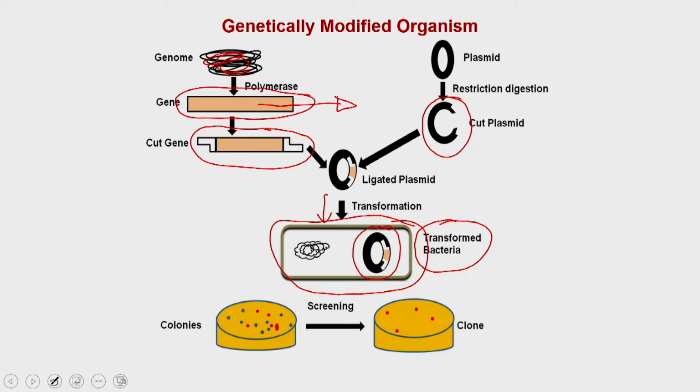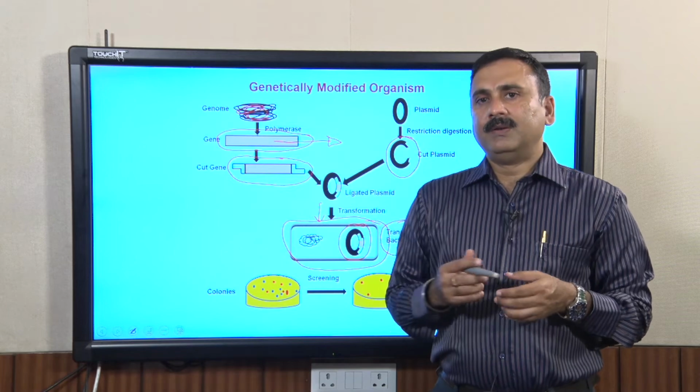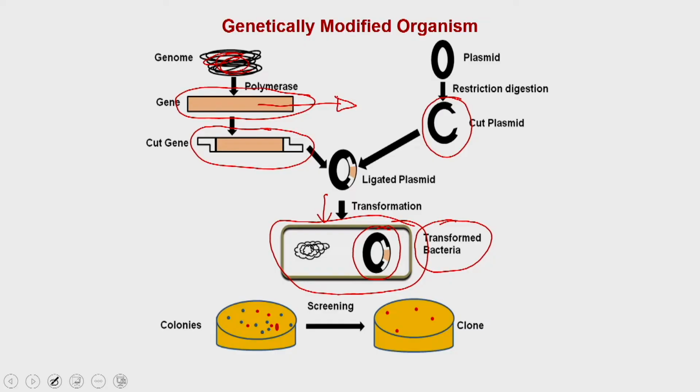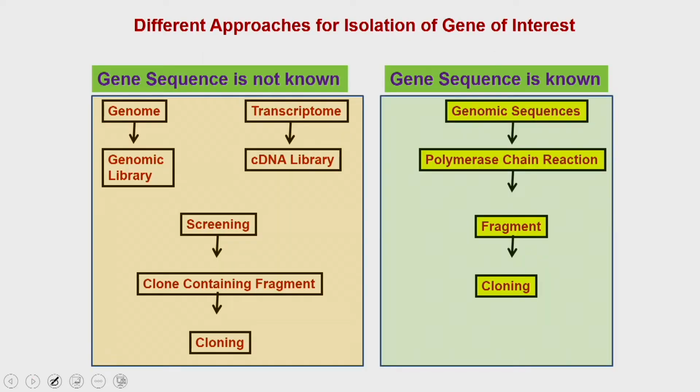In today's lecture, what we are going to study is how to isolate this particular gene, and what are the different approaches one can use to isolate this gene under different scenarios. In the biological sciences, you have broadly two scenarios.